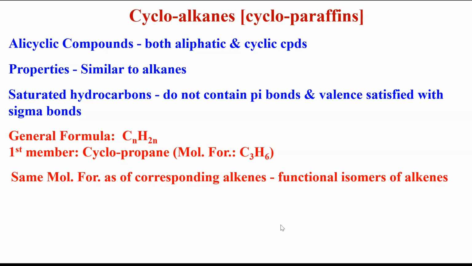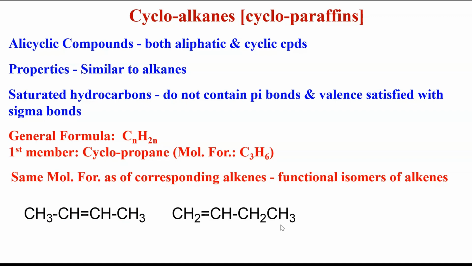If I take this compound, this is 2-butene with molecular formula C4H8. This molecule is 1-butene, which also has molecular formula C4H8. This is cyclobutane, which also has molecular formula C4H8. This means all cycloalkanes are functional isomers of alkenes.